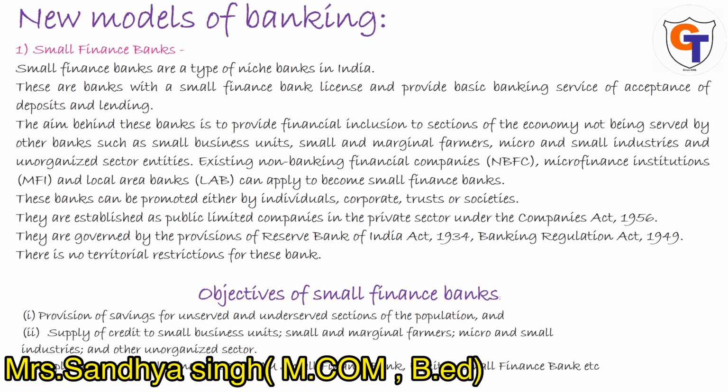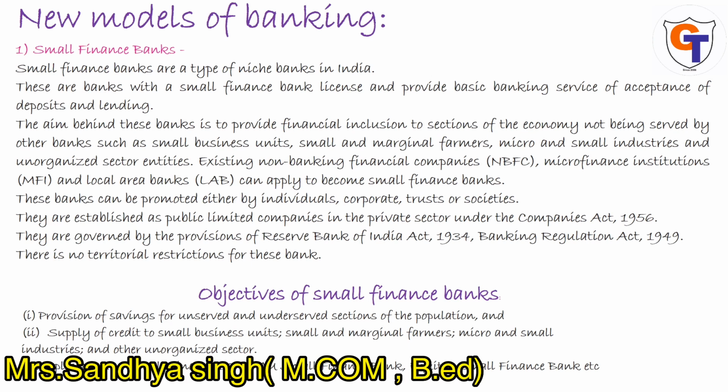See, the main objective of this small finance bank is to serve the underserved section of the population, unserved section of population who do not get any kind of financial help from other banks. For example, supply of credit to small business units, small and marginal farmers, micro and small industries. Small business units do not get help from any bank, so they can get financial help from small finance bank.